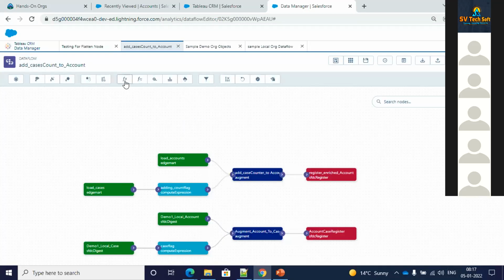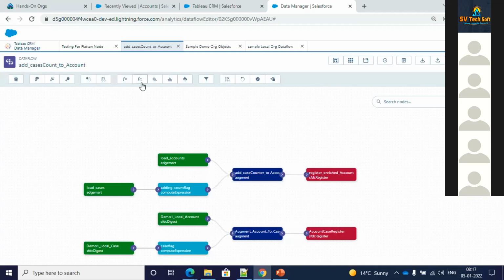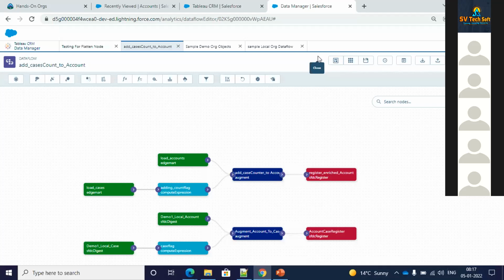Okay, and then I have the compute expression. This is more of a transformation. If I want to do certain transformation with some fields, I always use this compute expression. And I have some compute relative. Compute relative is also the same as compute expression, but in compute expression, you can only do transformation on one particular row. So in any Excel sheet, if I want to do certain calculation, I will be restricted to doing it in one particular row. With compute relative, you can do it across the rows. That's one advantage which we have for compute relative over compute expression.